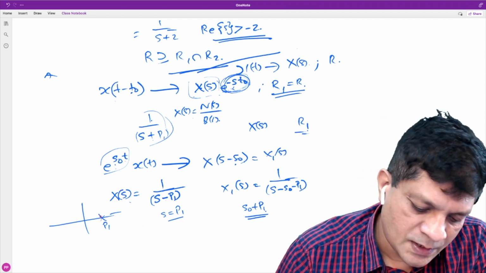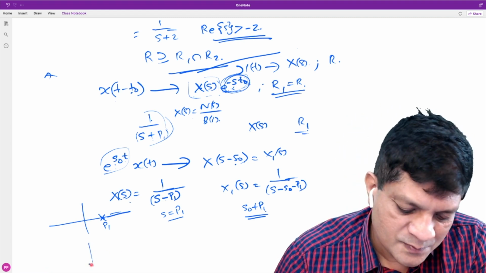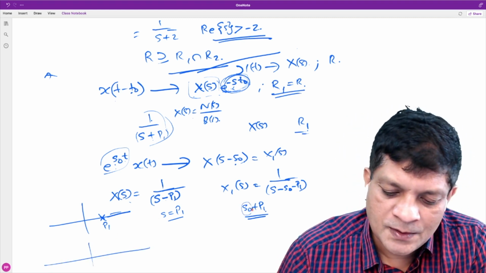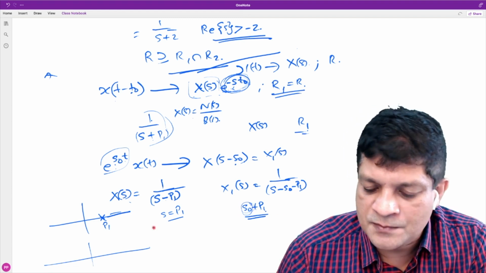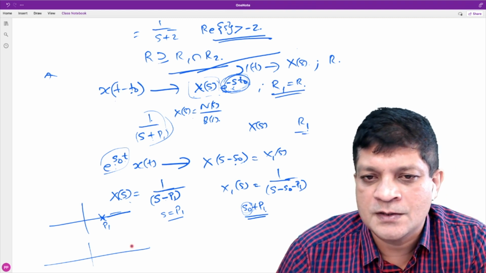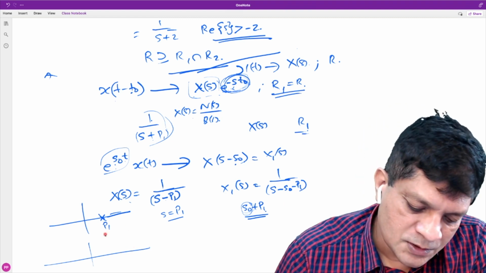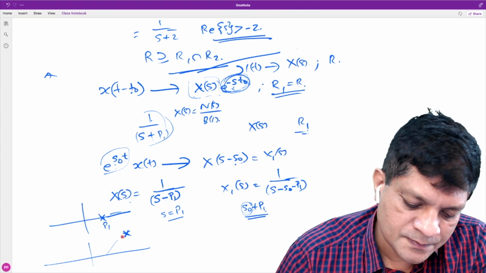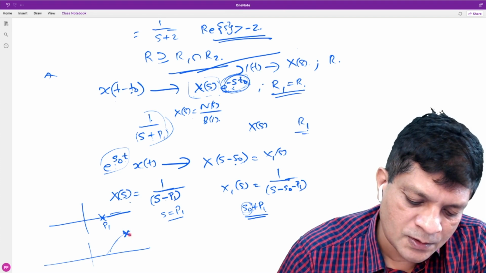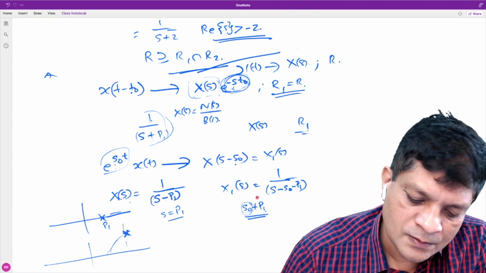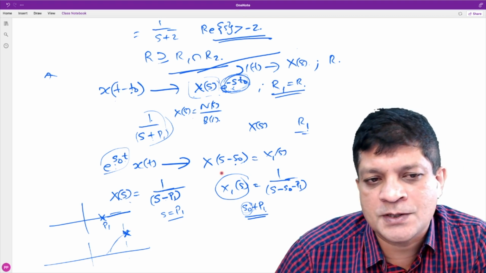Okay. So here, suppose earlier the pole was here. Where will be the new pole? It will be shifted depending on the value of s naught. And what is the nature of s naught? In general, it is a complex valued constant. So this pole may shift somewhere here. It depends on the value of s naught. There will be a shift in the pole. So this is the location of the pole of this function.